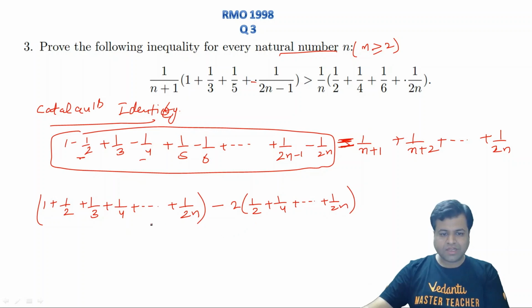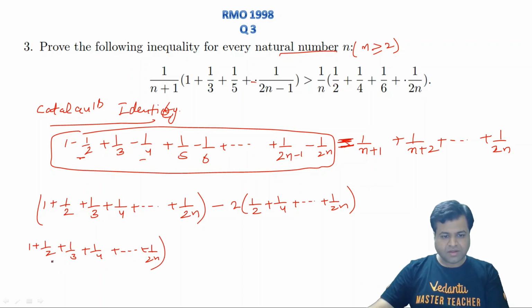This will be the left hand side. As you can clearly see, if we take 2 inside, we will simply get 1 plus half plus 1 by 3 plus 1 by 4 plus and so on plus 1 by 2n. That will be nothing but minus of 1 upon 1 plus 1 upon 2 plus 1 upon 3 plus and so on plus 1 upon n.